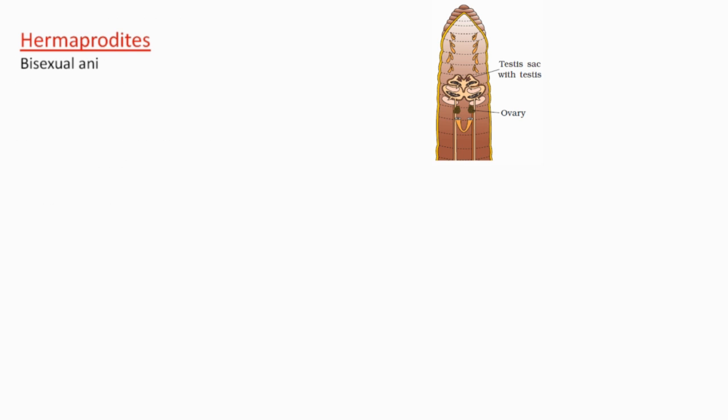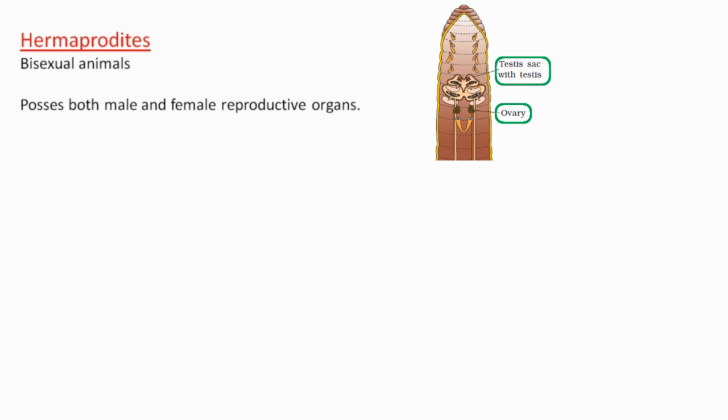The first term that we will discuss is hermaphrodites. The organisms that are bisexual, that is, the same individual has both male and female reproductive organs and produces both male and female gametes, are called hermaphrodites. One very common example of this that we have also discussed earlier is earthworms.